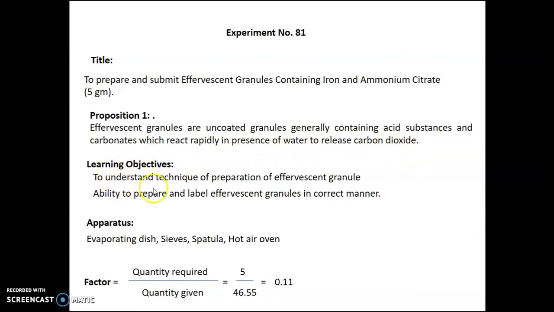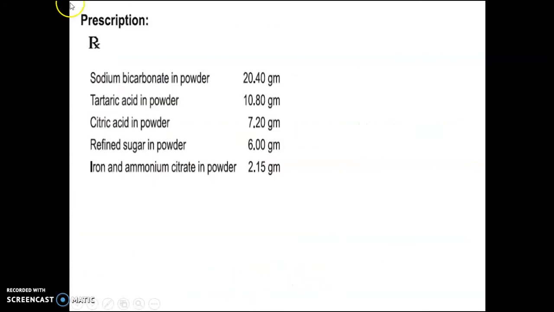Learning objectives are to understand the technique of preparation of effervescent granules and the ability to prepare and label effervescent granules in the correct manner. Apparatus required are evaporating dish, sieves, spatula, hot air oven. Factor is calculated as quantity required upon quantity given, equal to 5 upon 46.55, that is equal to 0.11. This is a prescription, denoted by the symbol Rx.